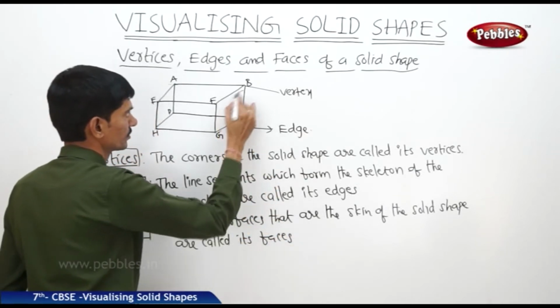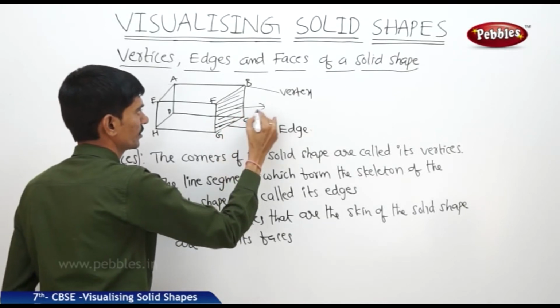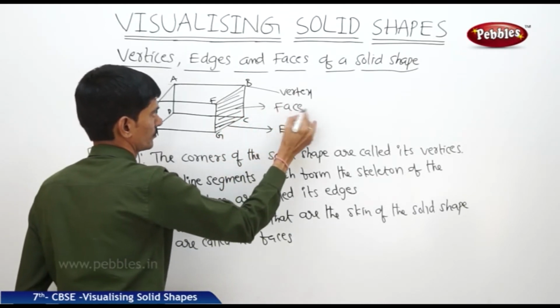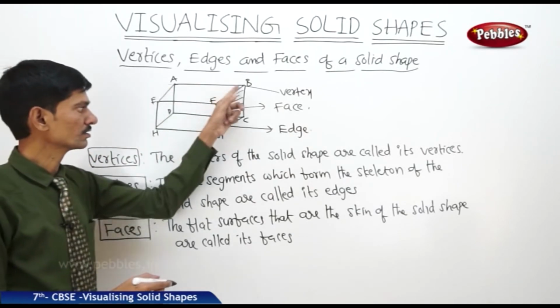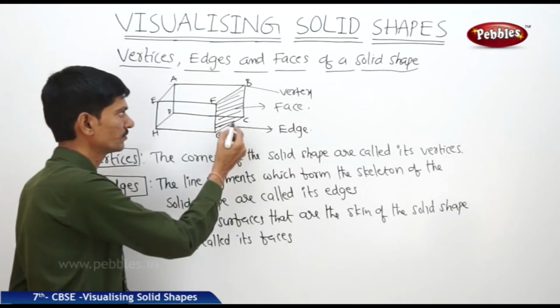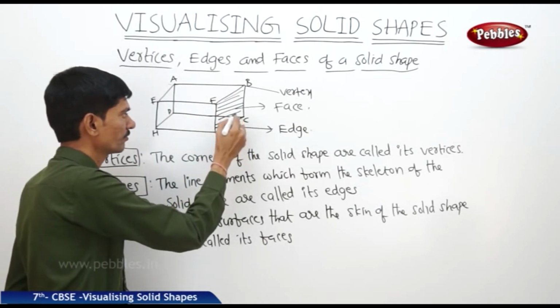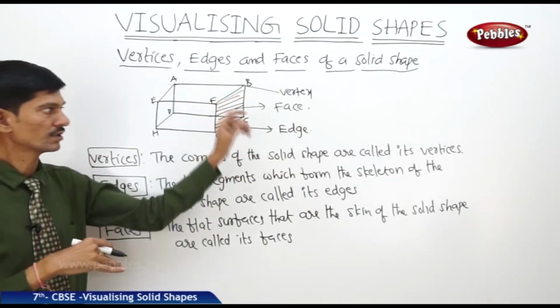Now this flat surface is called a face. The vertices means the corners of the solid shape are called its vertices, and the edges means the line segments which form the skeleton of the solid shape are called its edges.